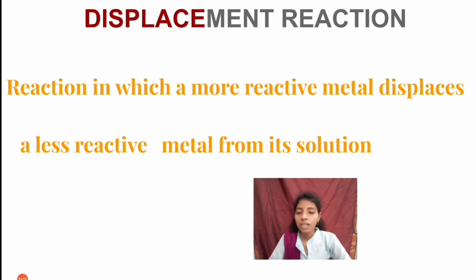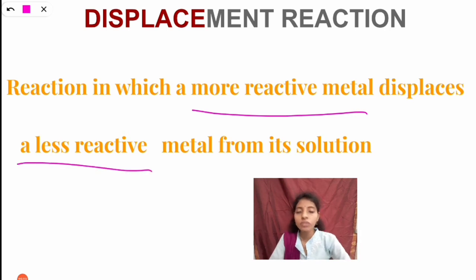So we can say that this is a displacement reaction. A reaction in which a more reactive metal displaces a less reactive metal from its solution is known as a displacement reaction.